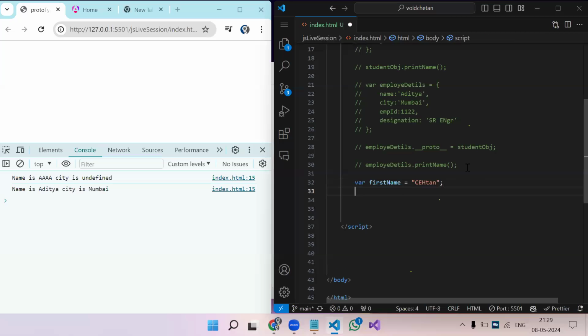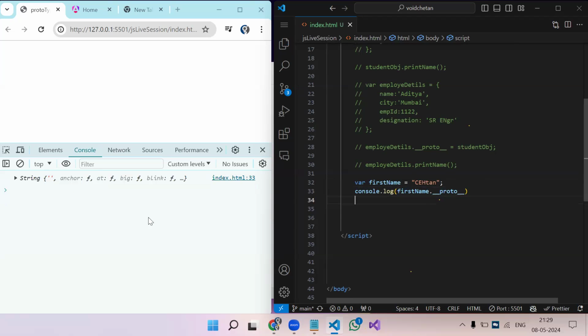Now I need to understand the prototype of this variable, so console.log the variable dot underscore underscore proto underscore underscore. The prototype of first name is what we have got: string.